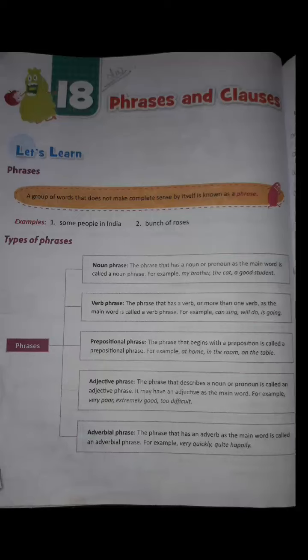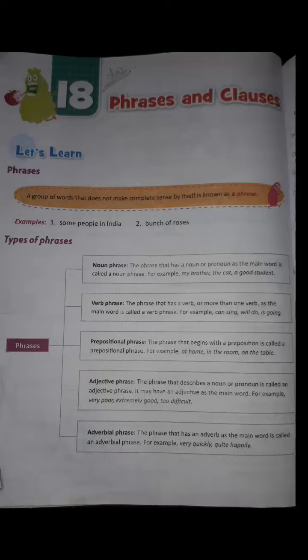Adverbial phrase. The phrase that has an adverb as the main word is called an adverbial phrase. For example, very quickly, quite happily. So an adverb is a word used to add something to the meaning of a verb, or that modifies the meaning of a verb, an adjective or another adverb. Like he worked the sum quickly. This flower is very beautiful. She pronounced the word quite correctly.